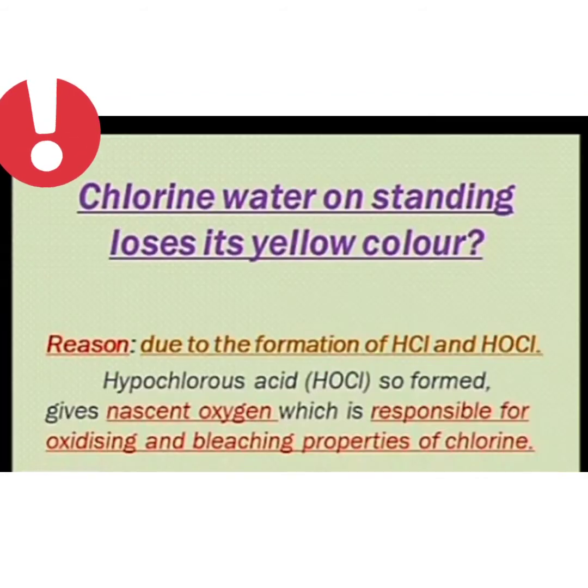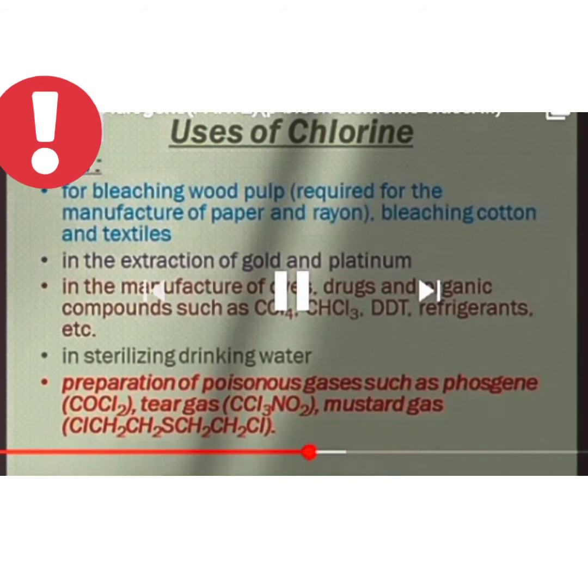Chlorine water on standing loses its yellow color due to formation of HCl and HOCl. The hypochlorous acid thus formed gives nascent oxygen, which is responsible for the oxidizing and bleaching action of chlorine.